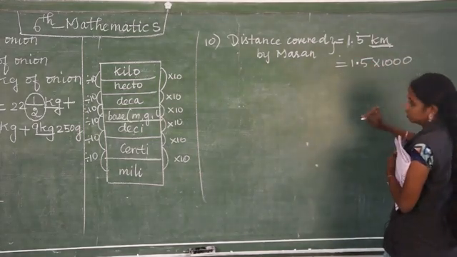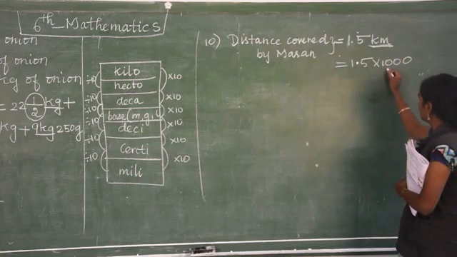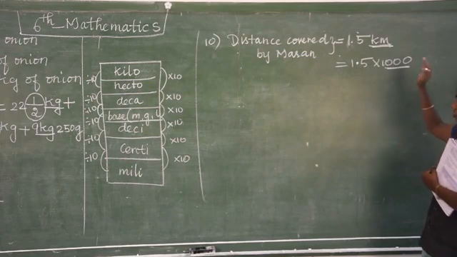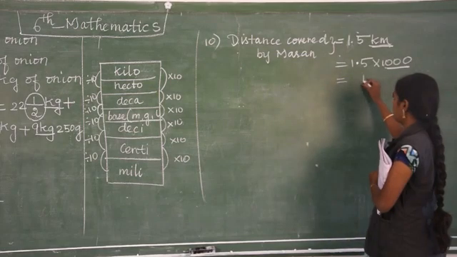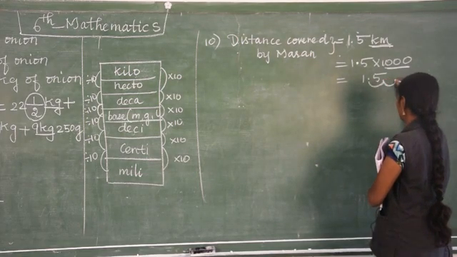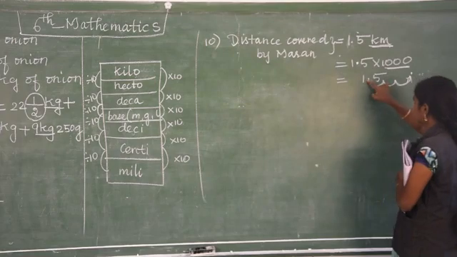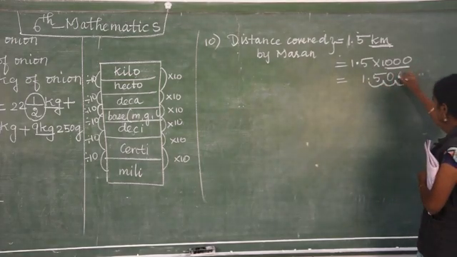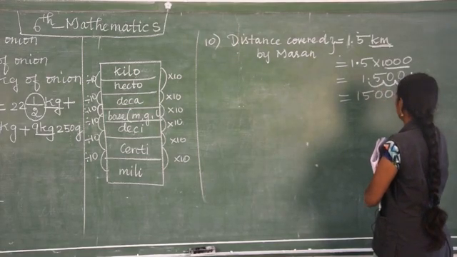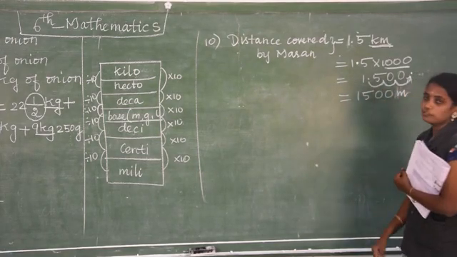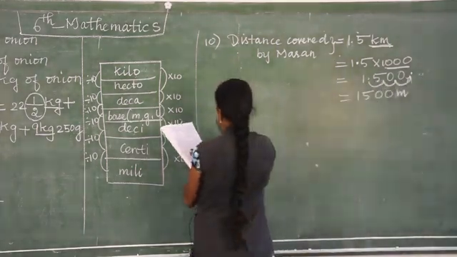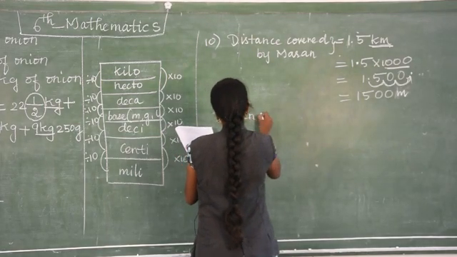This decimal point, how many places will it move? Based on the zeros, 3 places to the right side. So 1.5 will move 3 places. 1, 2, 3. This point will go here. Here 0, 0. So the answer is 1500 meter.